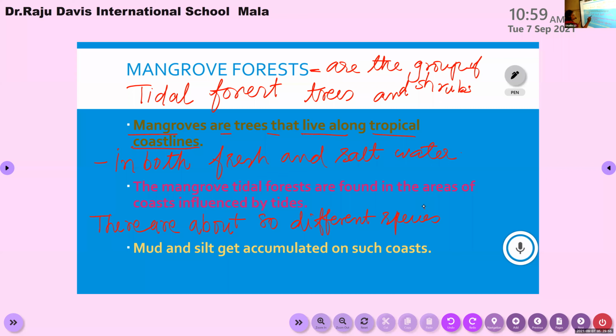The mangrove or tidal forest are found in areas of coast influenced by tides. So I said earlier, the mangrove forests are found in the coastal areas. These forests are found on the side of the river, or on the side of the oceans and seas.